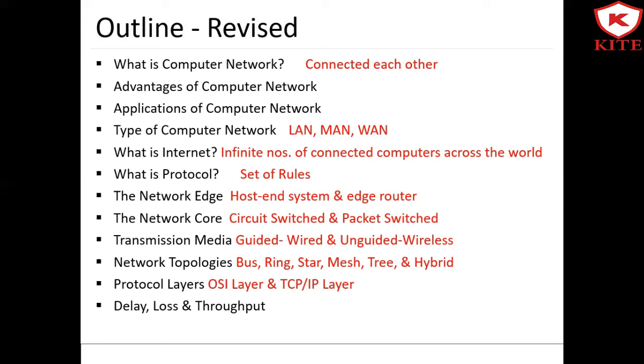Then we have also seen what a protocol is, which is nothing but a set of rules. Then what the network edge is, which consists of hosts and systems and the edge router. Then what the network core is, where we have seen circuit switching and packet switching. Then the transmission media available in networking: guided wired and unguided wireless. Then the network topologies: bus topology, ring topology, star topology, mesh topology, tree topology, and hybrid topology.